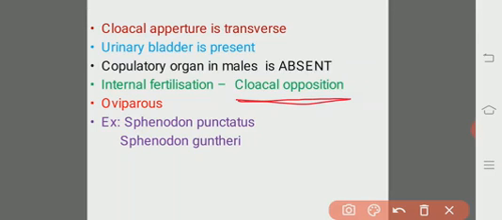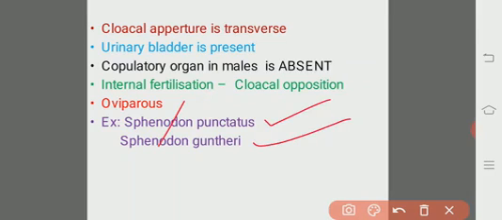These are oviparous animals. So there are only 2 species, only one genus, that is Sphenodon punctatus and Sphenodon guntheri. Sphenodon, curved dentin.